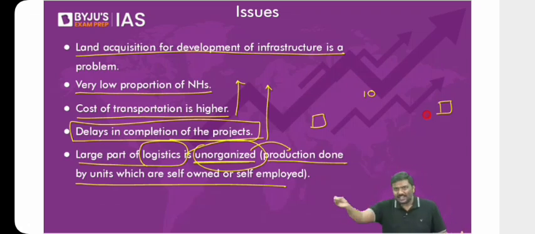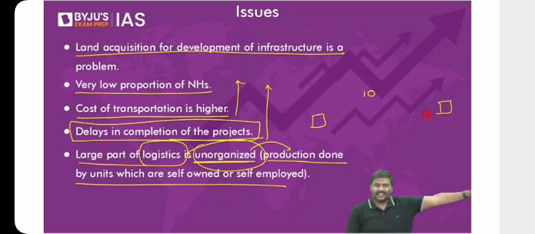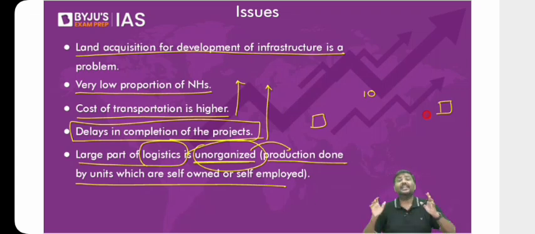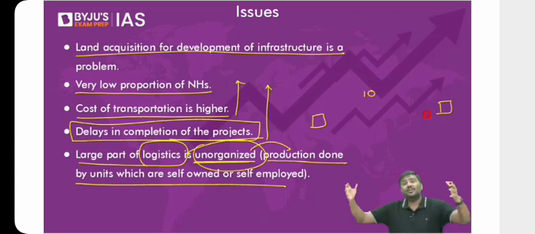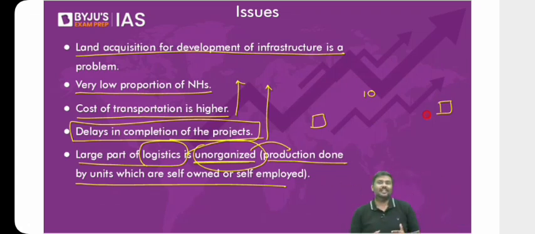Why? A local service provider may or may not know how to move such goods. The cost will be very high for him because he doesn't have so many vehicles. You'll have to move from one state to another state. He may or may not have warehouses in the second state, etc. So whenever you have very, very small service providers, they lack scale. They lack, let's say, interstate operational facility. They lack presence of or access to a large number of vehicles, etc. So most of the logistics in case of India is unorganized. It is always better to have, let's say, large players who are organized. So that is also one of the concerns regarding the logistics sector, or related to road transportation.